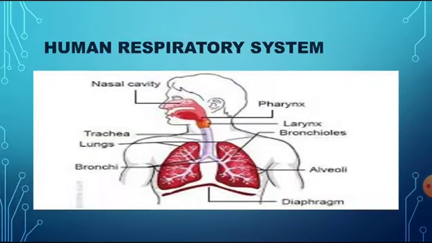Now coming to the human respiratory system. The human respiratory system, children, involves two parts: one is the respiratory tract and the other is the respiratory organ. The respiratory tract involves the external nostrils, the nasal cavity, the pharynx, the trachea, and the respiratory organ involves a pair of lungs. Now, this trachea consists of cartilaginous bones.